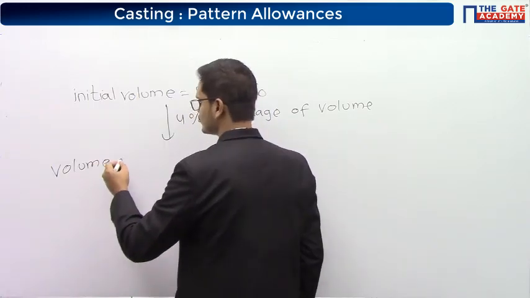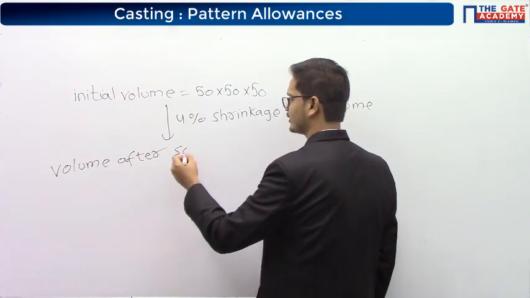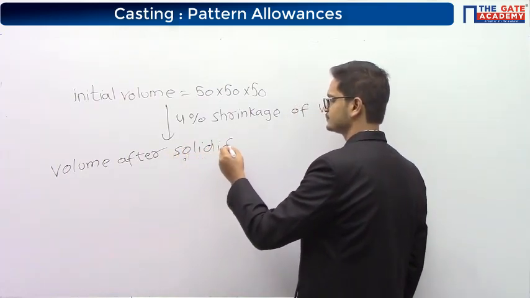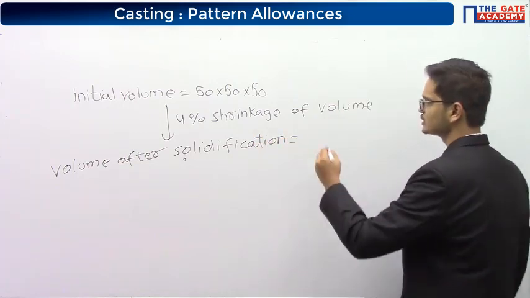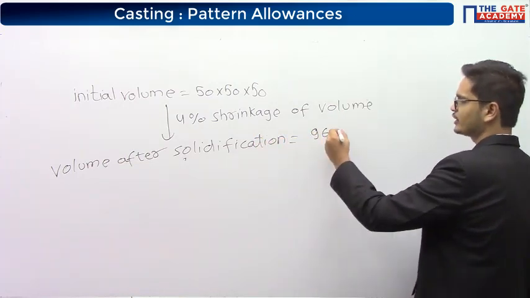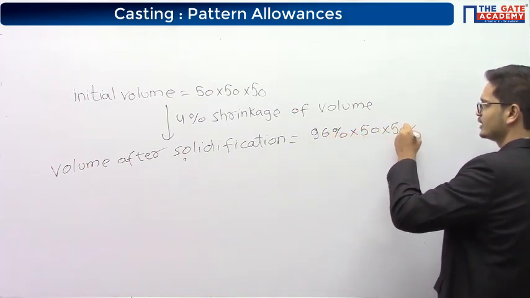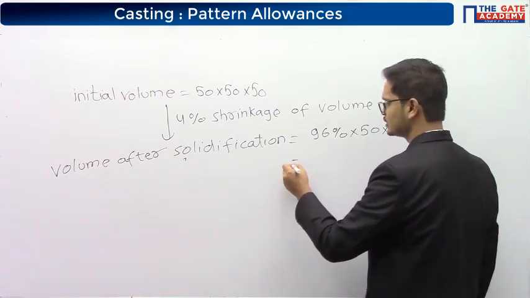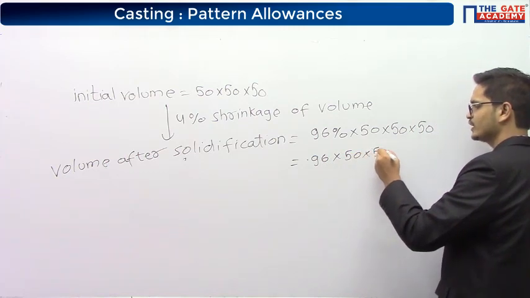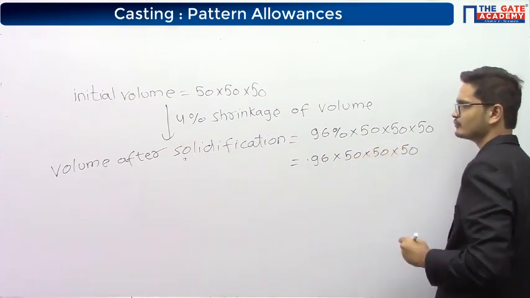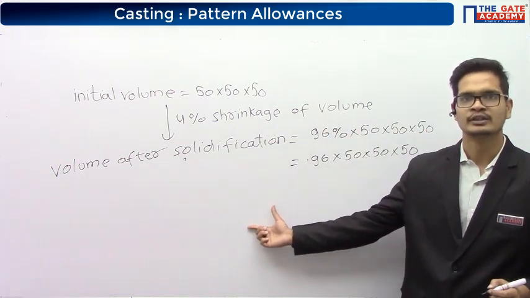So, volume after solidification is 96% of 50 by 50 by 50. That is 0.96 times of 50 into 50 into 50. So this is the volume after solidification.